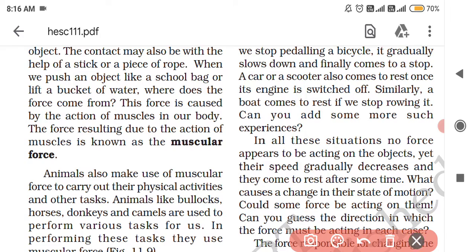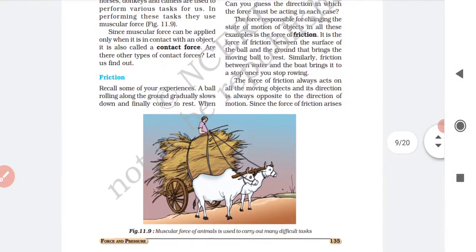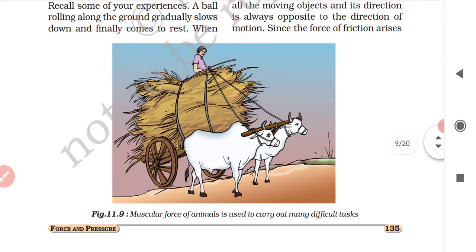Animals also make use of muscular force to carry out their physical activities and other tasks. Not only human beings, animals also generally use muscular force to carry out their physical activities, like bullocks, horses, donkeys and camels, which are used to perform various tasks for us, right? In performing these tasks, they use muscular force. In figure 11.9 it is shown over here. As you can see, the muscular force of animals is used to carry out many difficult tasks.